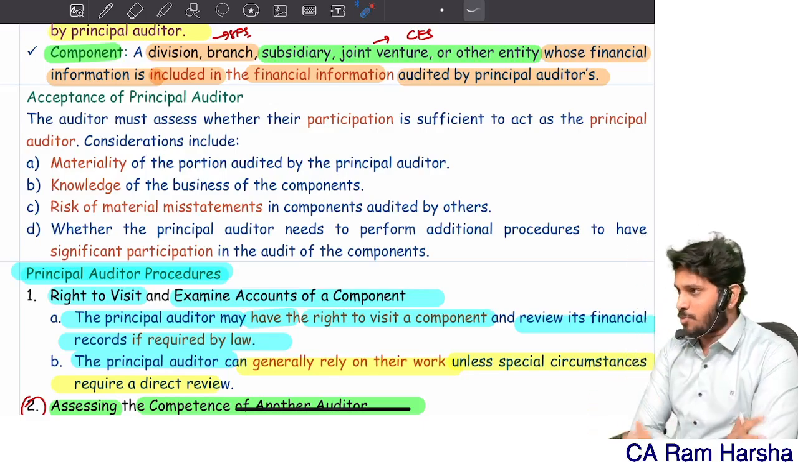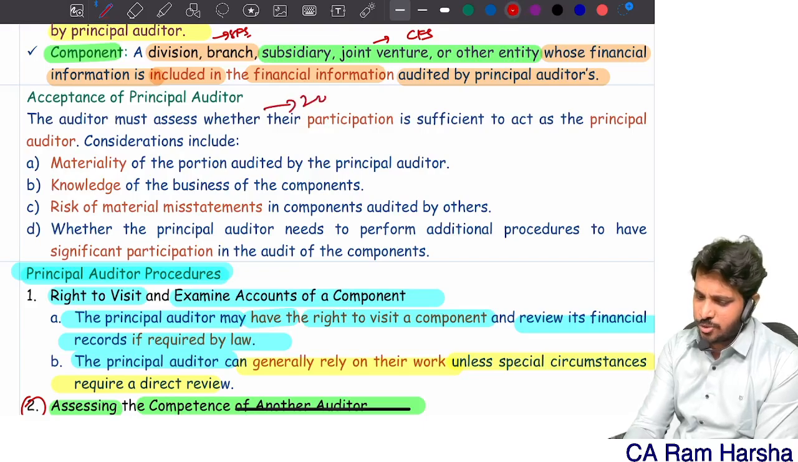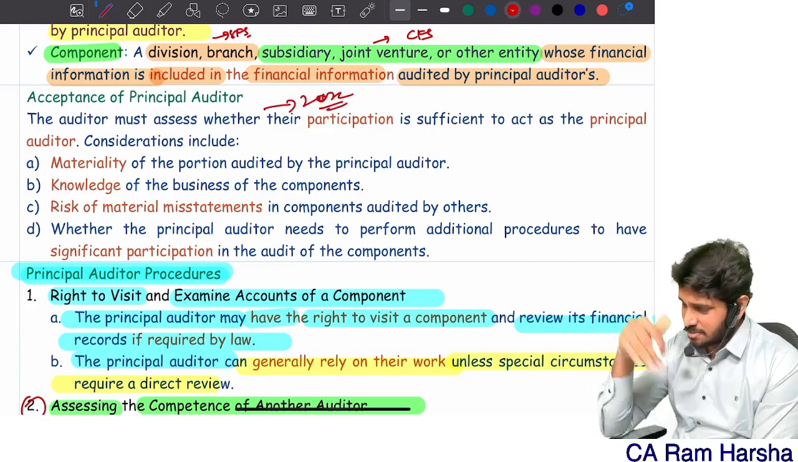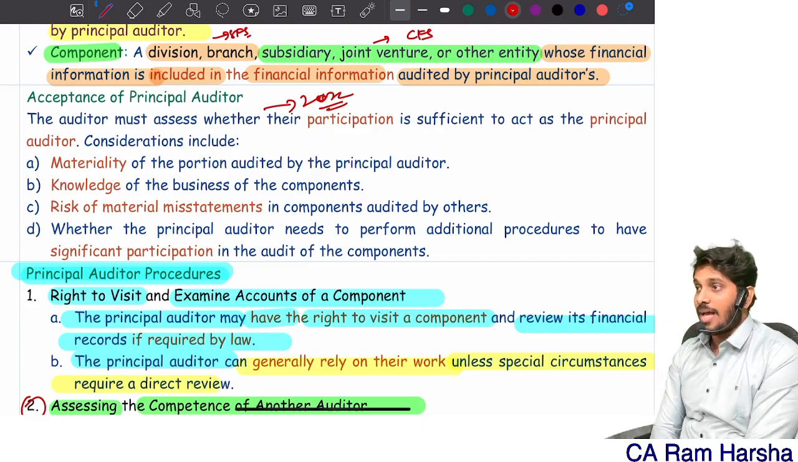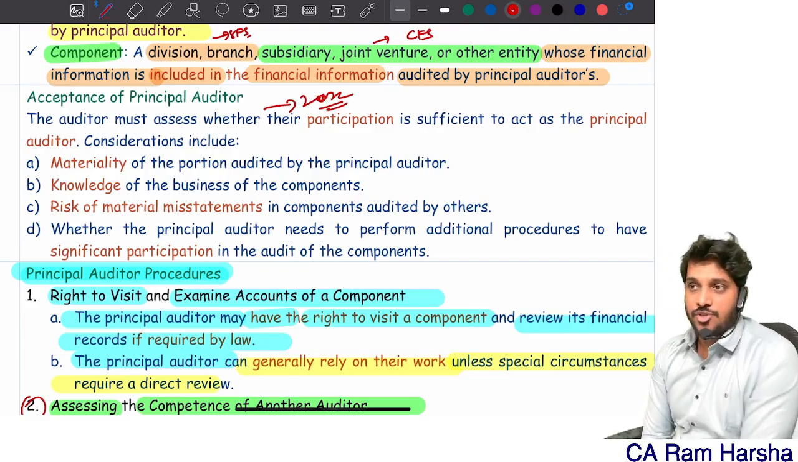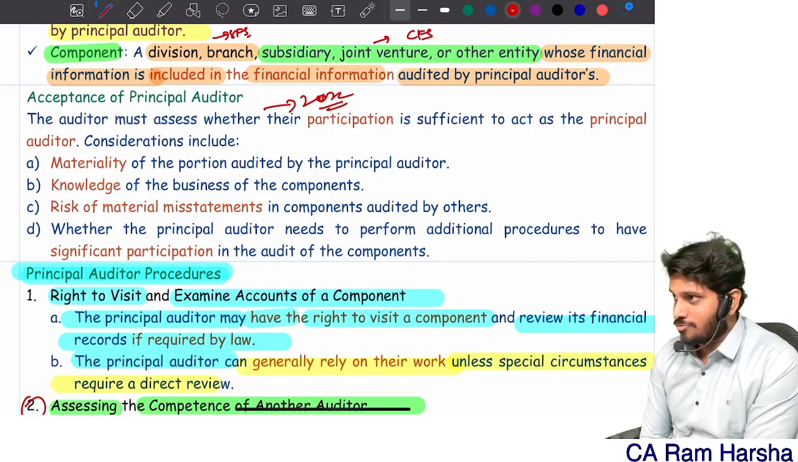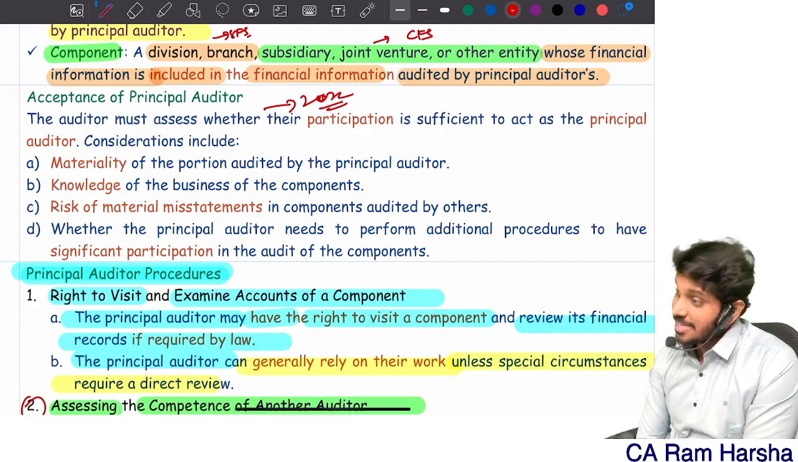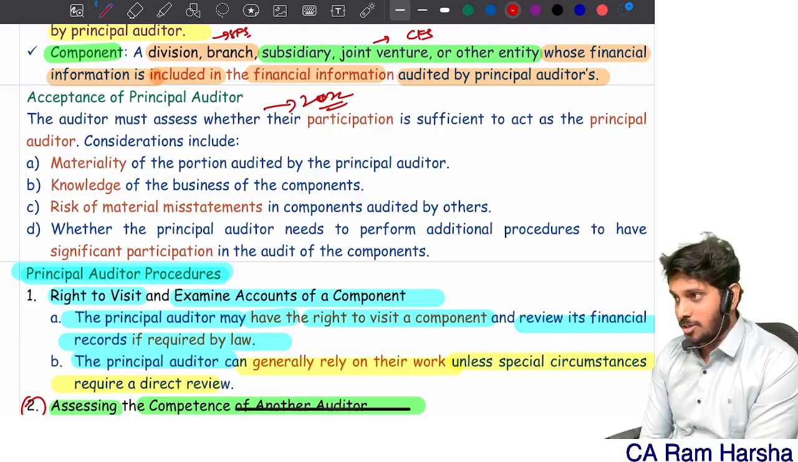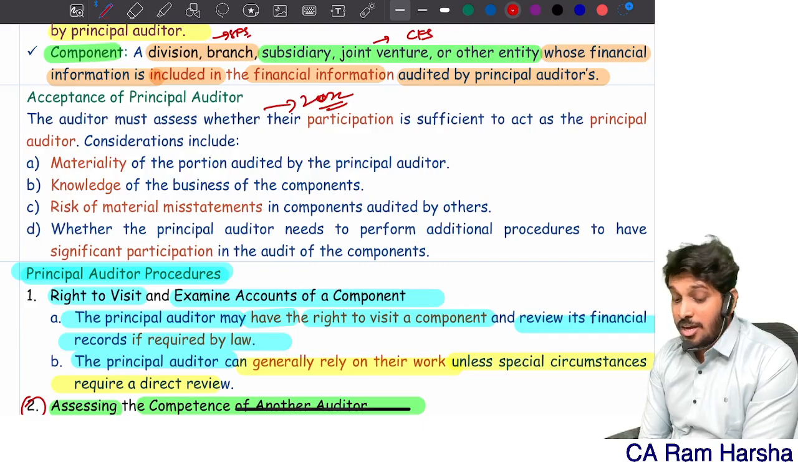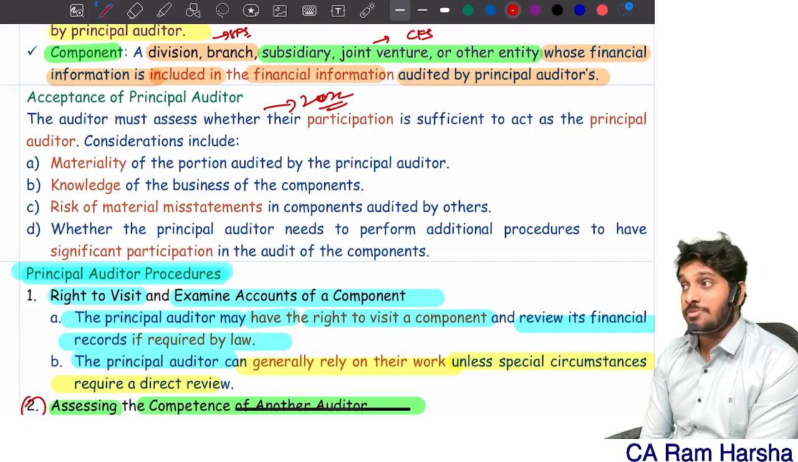Acceptance as principal auditor. This was tested in the November 22 attempt or somewhere. Specifically, I remember this question. Suppose State Bank of India approached you, for example, you started a practice and they approached you. They wanted to appoint you as a principal auditor. You should not accept it first. You must do the following procedures before.